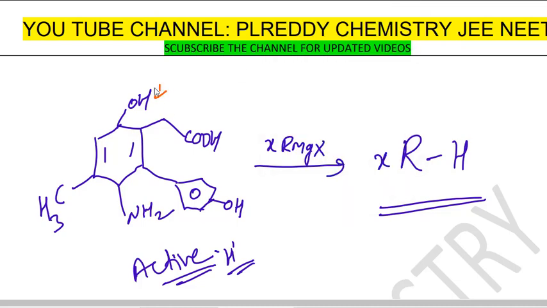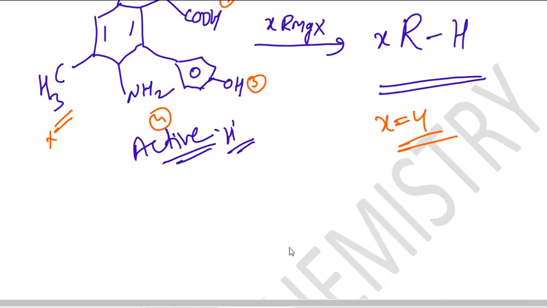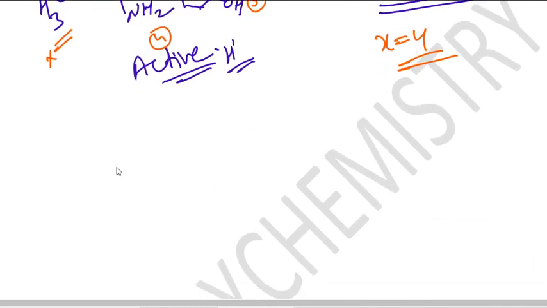Here 1, this one is 2, this one is 3, this one is 4. This one is not an active hydrogen. Total, therefore X equals 4. These are the active hydrogens. Even sometimes you can take it like this.